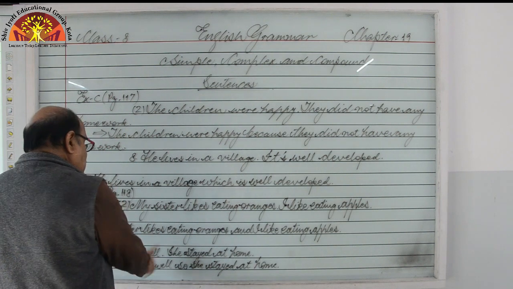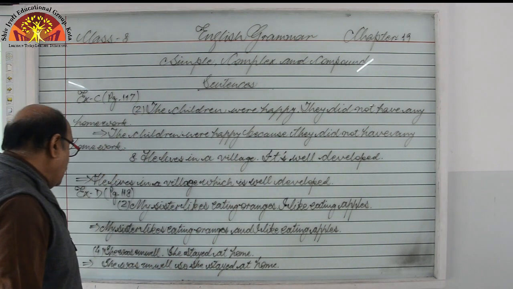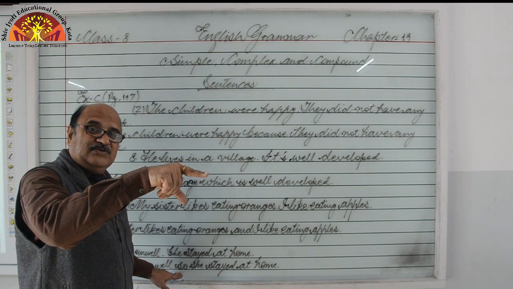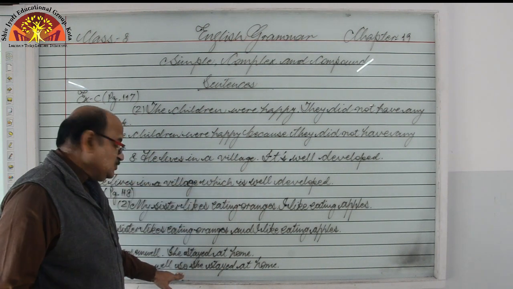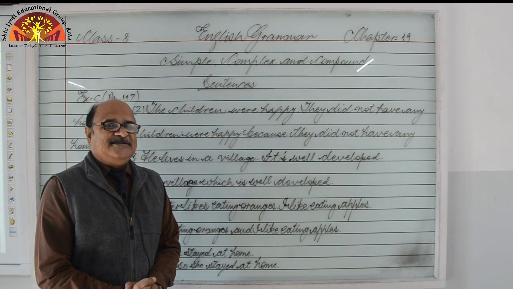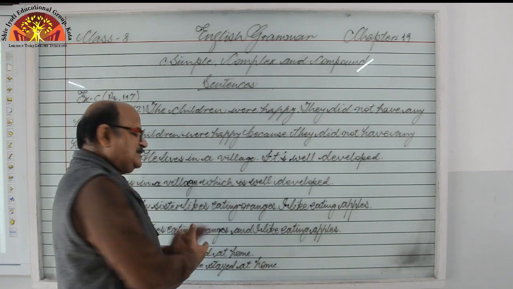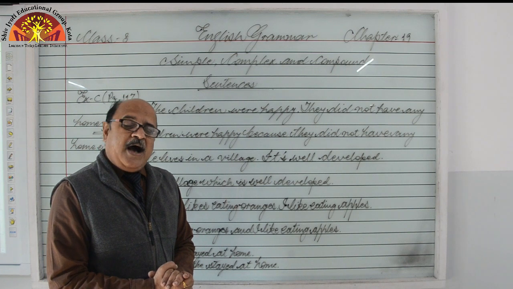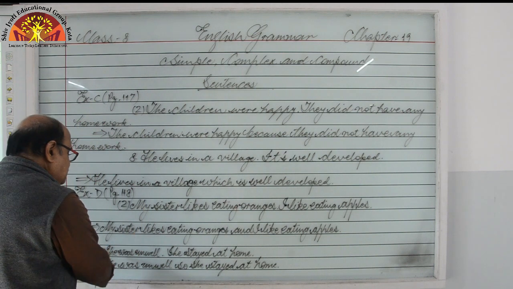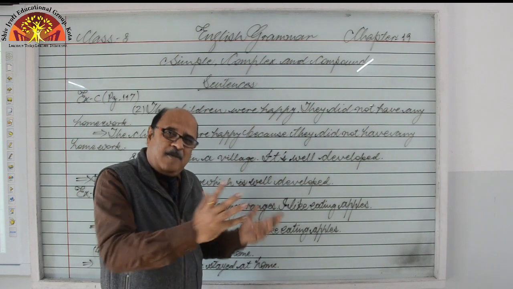Next is, she was unwell, she stayed at home. Okay, so how to write? She was unwell. So FANBOYS, last letter is S. S stands for so. So she stayed at home. It has become compound sentence. But suppose I ask you to combine these two sentences into complex sentence. How will you? Then we can say, she stayed at home because she was unwell. Because is a subordinating conjunction. So it has become complex sentence.